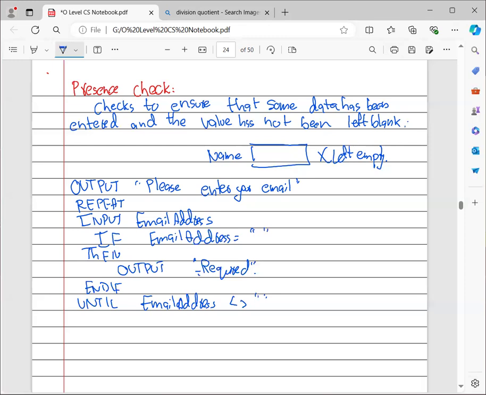That means that until the email address is not empty, keep it running, until a value is present there. This sign basically means not equals to, and these empty inverted commas mean empty spaces, blank spaces.